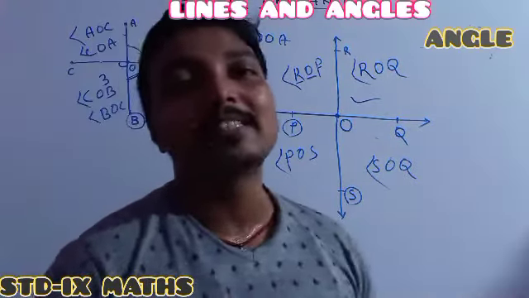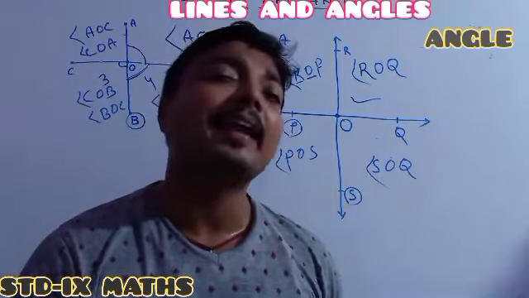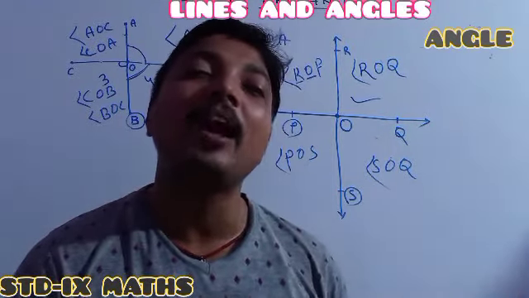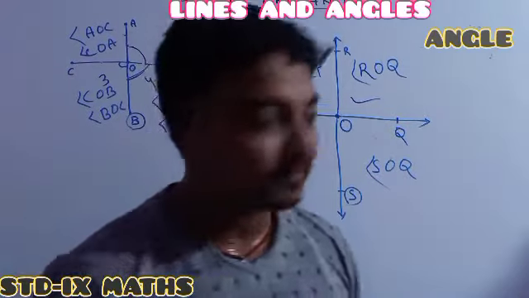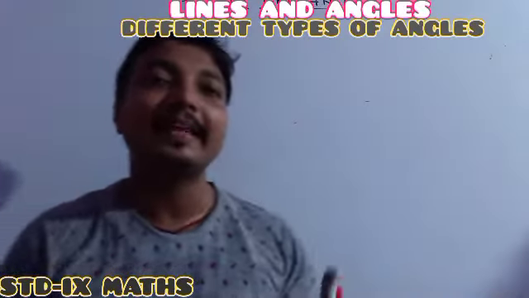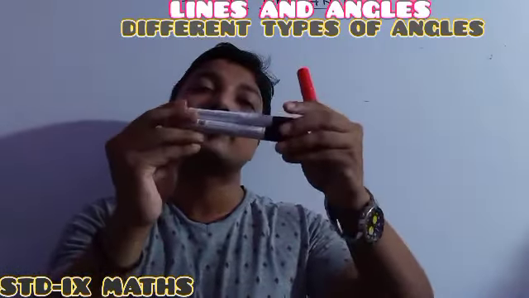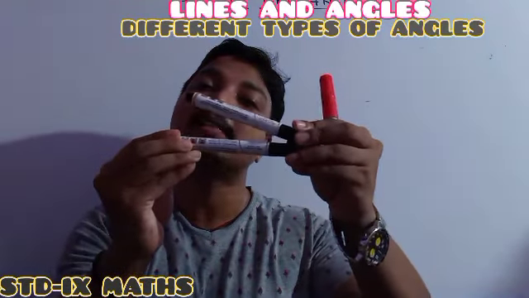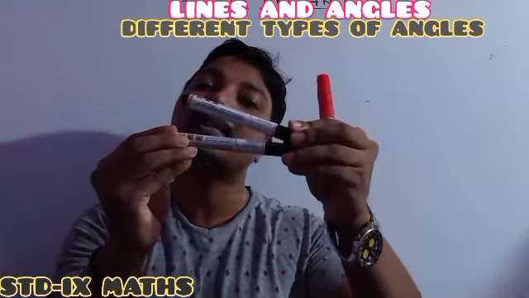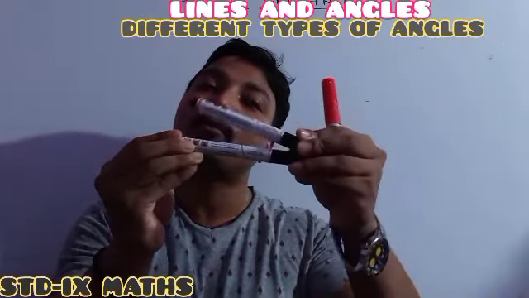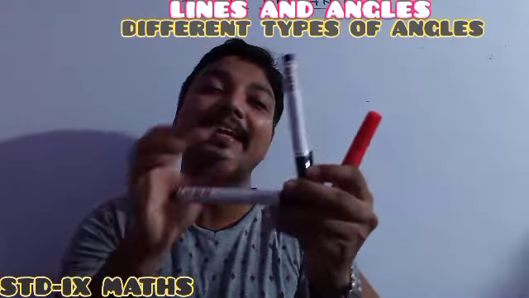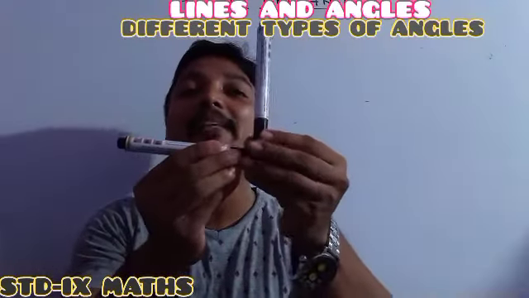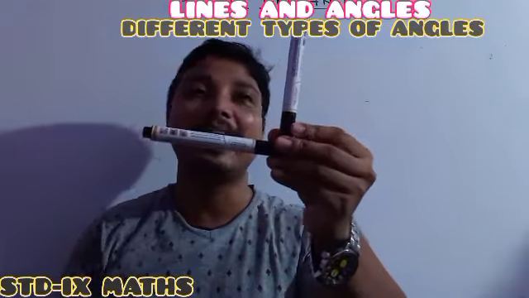Then I will tell you how we can classify angles depending upon their measure. Actually an angle is formed whenever one ray starts moving, or shifting. One thing you have to remember: L shape means 90 degrees.